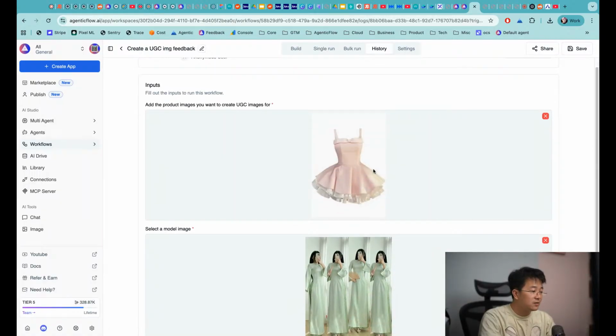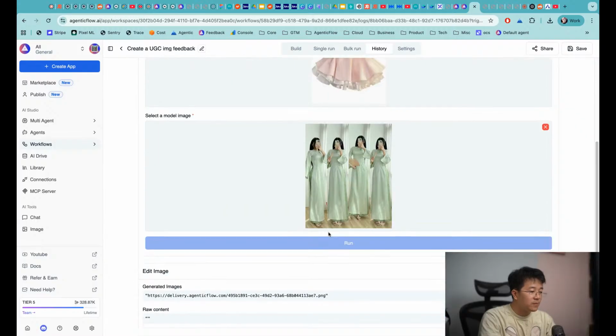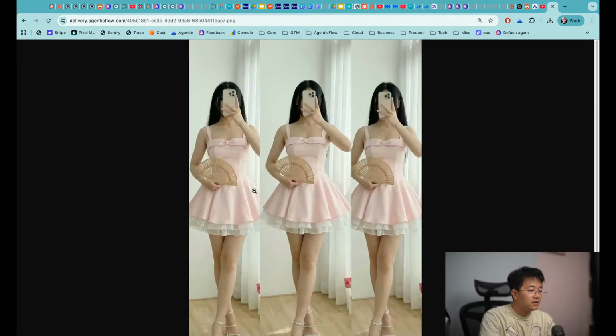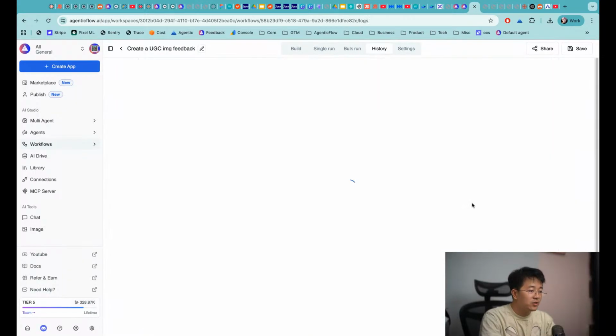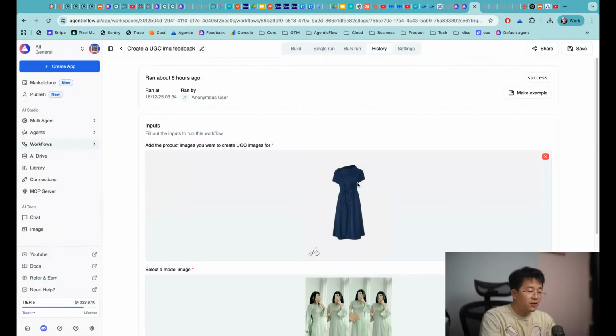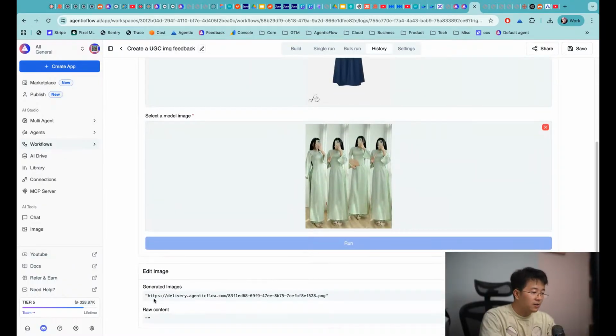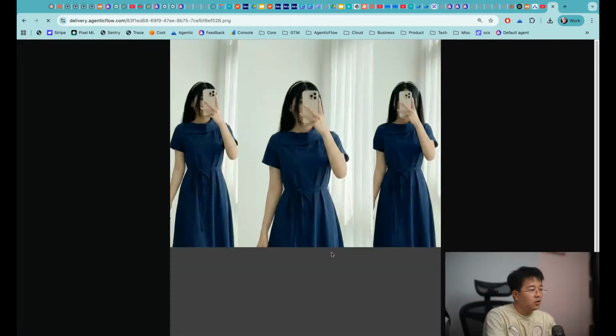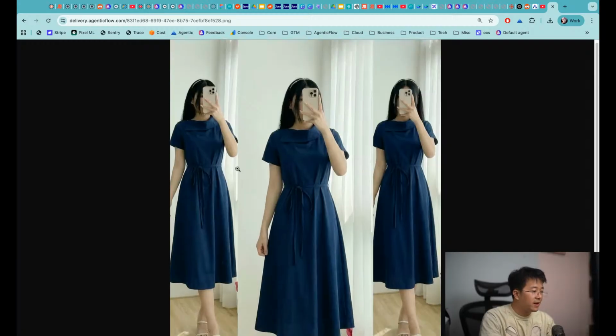So we have a picture of the pink dress, and then this is the model image, and it's also showing this generated image. Let me click on this one, copy, open a new one. Quite nice, right? So this woman is actually wearing this dress. Let me go into history and click on the other one. This one, oh, this is the same dress. Okay, this is a blue dress. Let's open this file. Copy, open. Not bad actually.